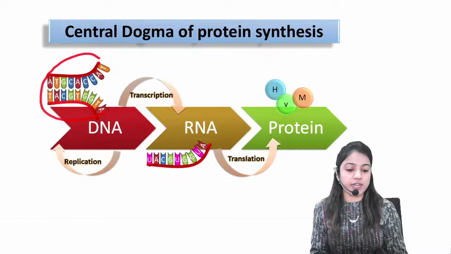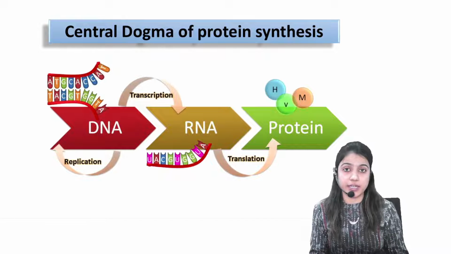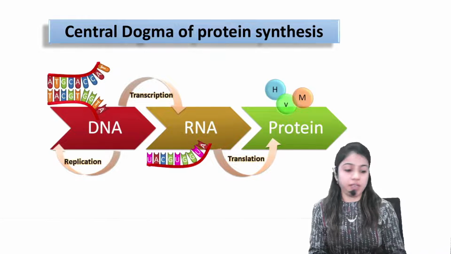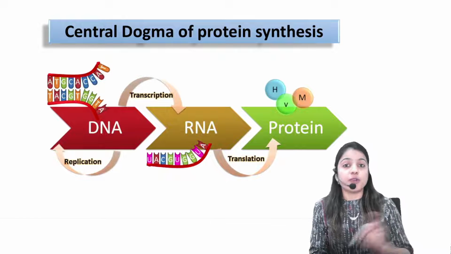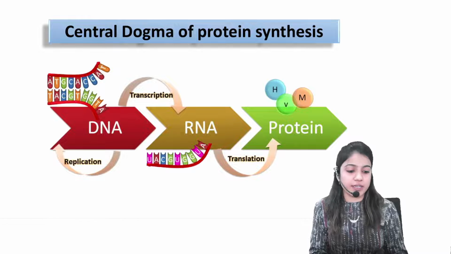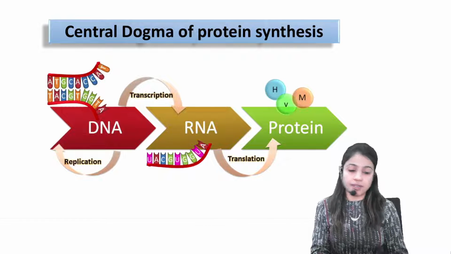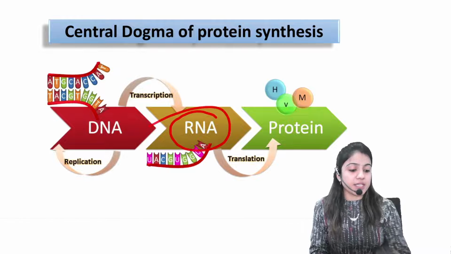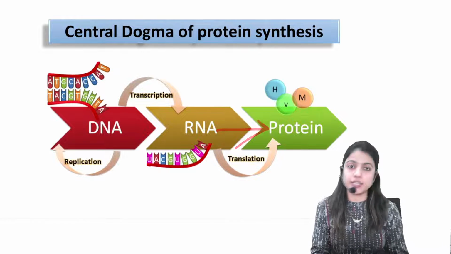The double-stranded DNA will get separated into single-stranded DNA and any one of the strands will be used for the formation of RNA. The process of formation of RNA is called what? Transcription process. Fine.